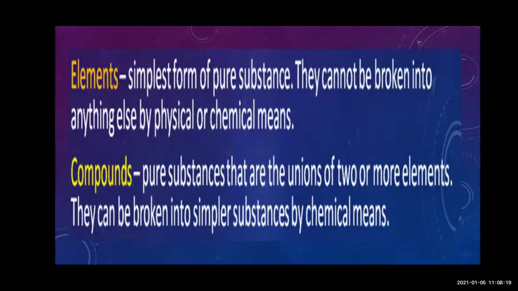There are many different elements, and I'm going to show the chart to you so that you will understand different elements. The next is compound. Now this compound is made up of two or more elements. When elements combine with two or more elements, they are called compounds, and these can be broken down into simple form when they undergo a chemical reaction.